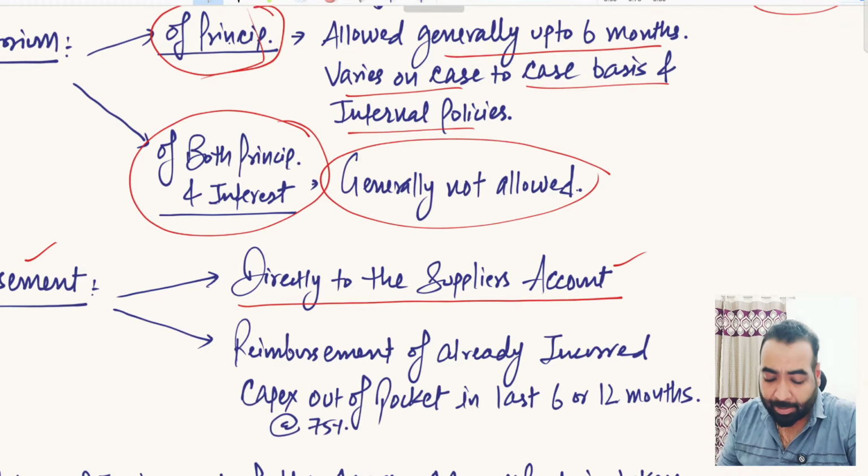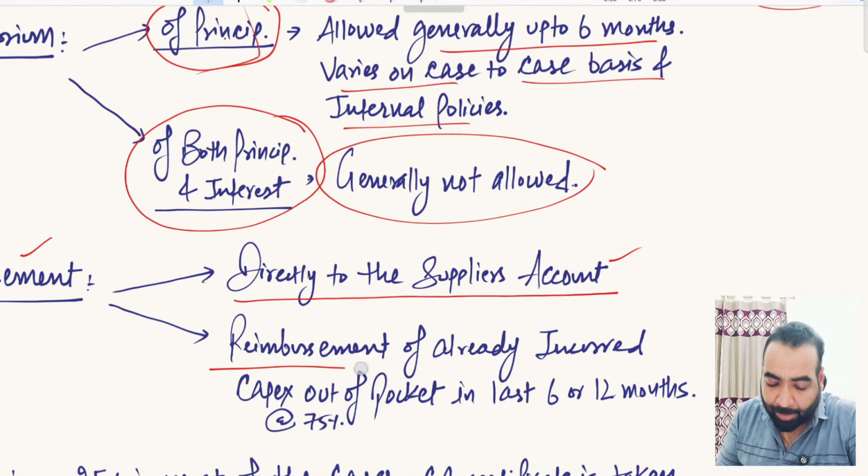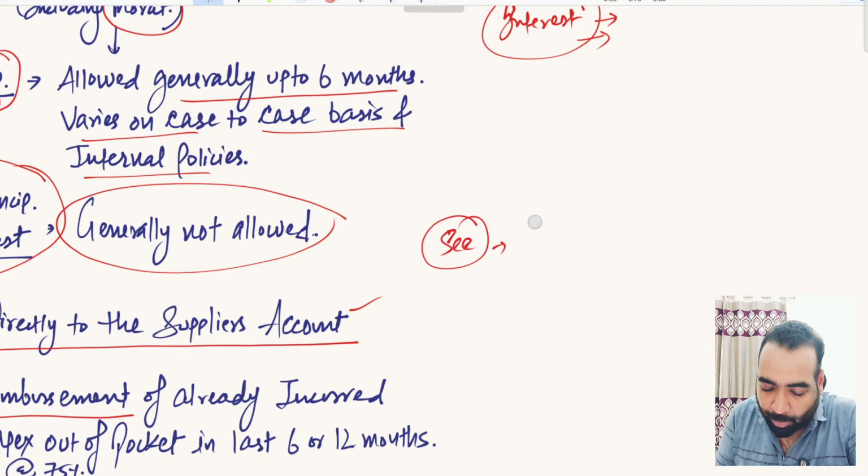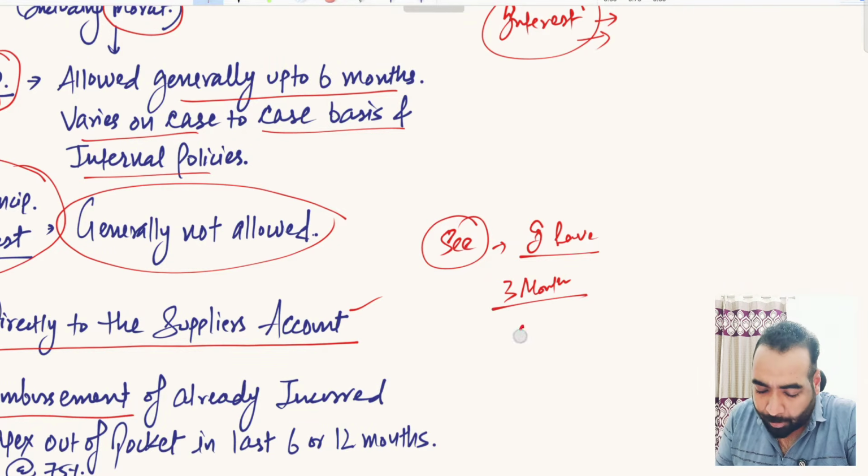There is one another thing that they can do. They can do reimbursement to you as well. You can say to the bankers, I have bought the machinery 3 months back, and I have made the payment on my own account. I have made the full payment on my own account. I have not taken any finance.